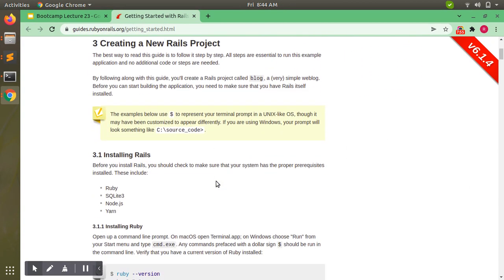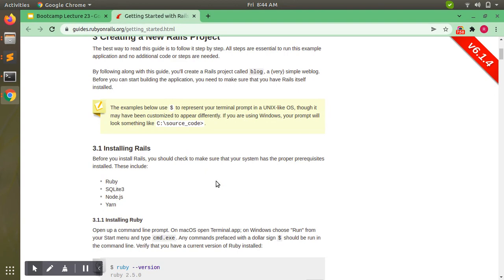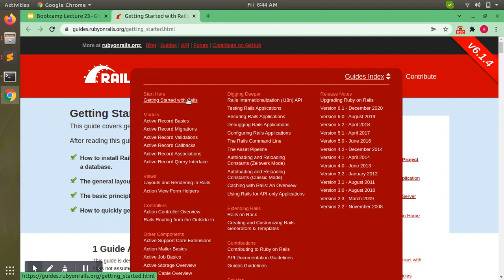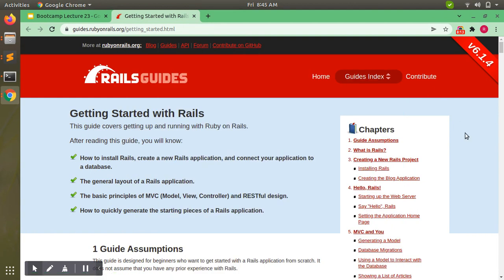It has so many topics, like Active Record, Action Controller, routing and all that, from basics to very advanced level. So this documentation will be enough for learning Rails in a much better way, but we will also practice them in our videos. You can follow this reference, and I will add this URL into the description of the video as well.